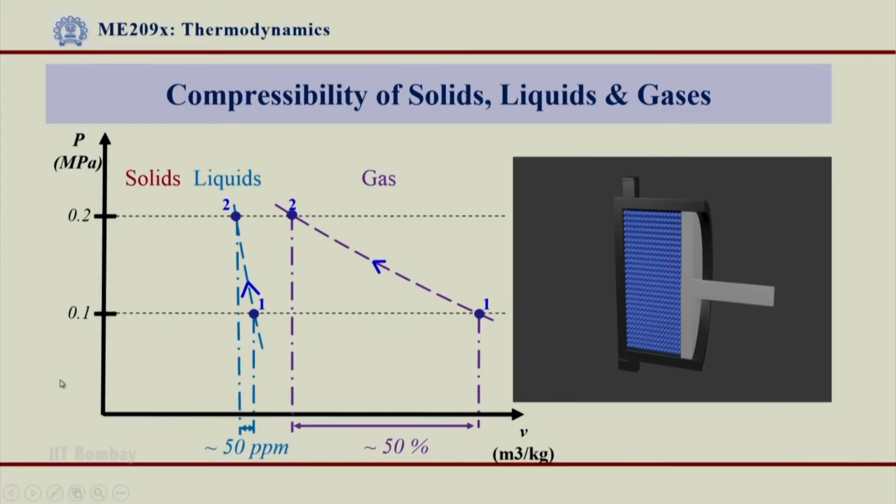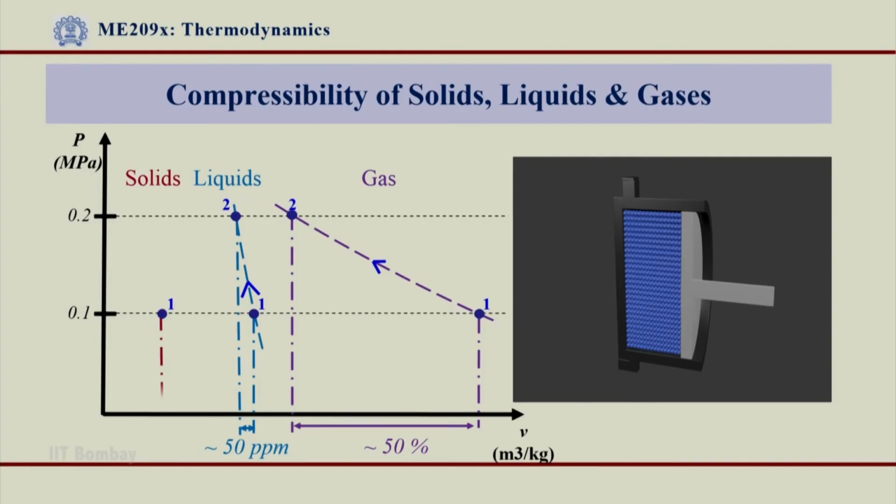I will do the same experiment now with a solid as a medium for compression. Again the compression would happen from 0.1 MPa to 0.2 MPa, and this shows that now I have taken a solid for compression in the cylinder and piston arrangement. What do you expect? When I compress a solid, as you know, there will be hardly any reduction in the volume of the solid.